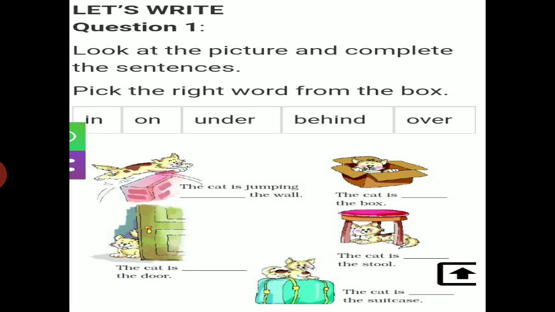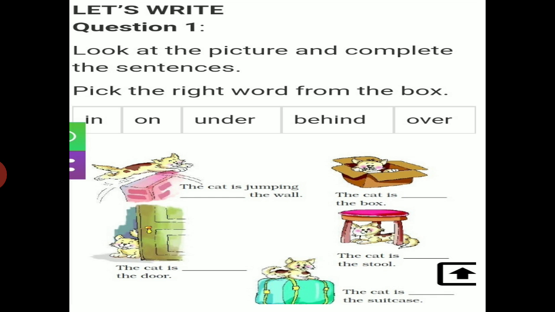Next question. Look at the picture and complete the sentences. Pick the right word from the box. Now you have to see in this picture the position of the cat. Where is the cat? And then you have to write the correct word. The cat is jumping dash the wall. Which word will come? Over. The cat is jumping over the wall. Next, the cat is dash the box. Where is the cat? The cat is in the box.